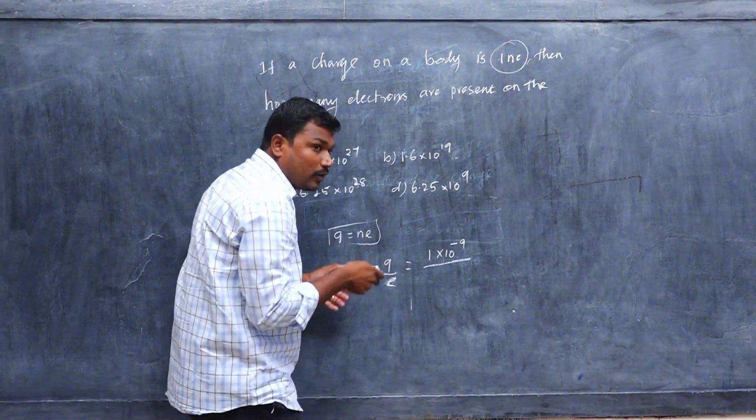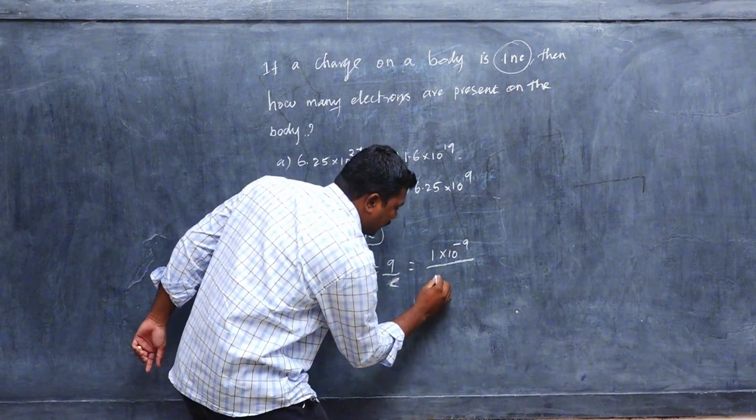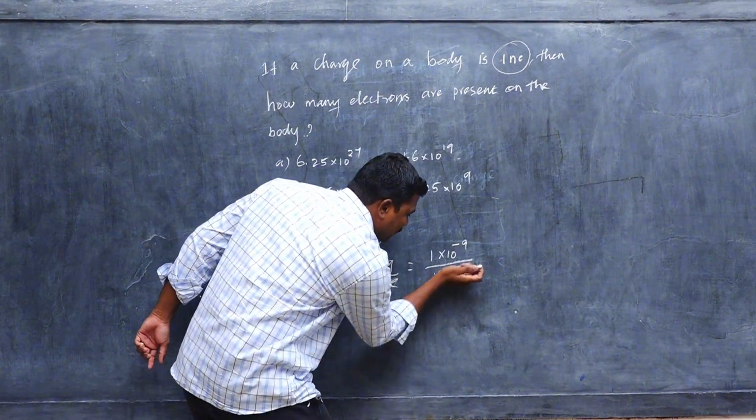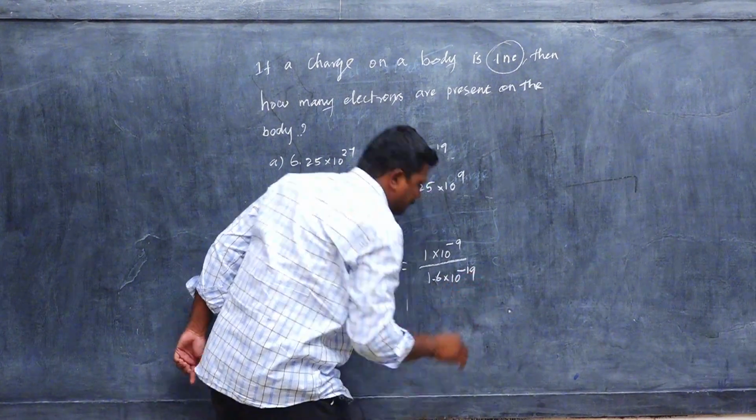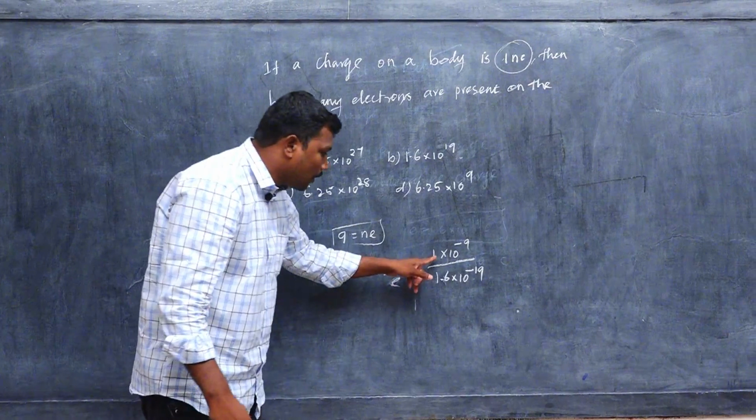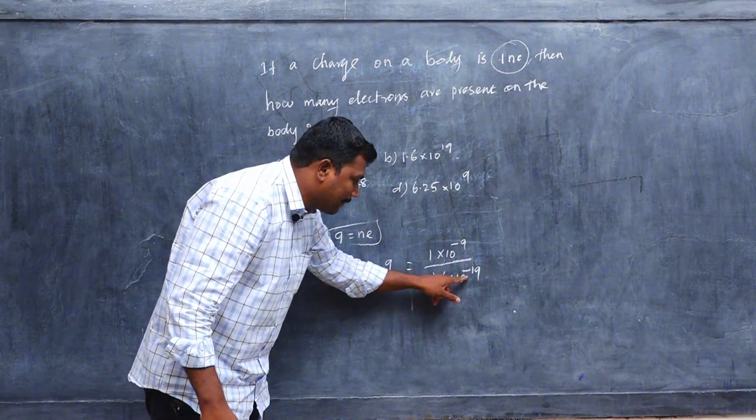Charge of an electron is 1.6 into 10 power minus 19.